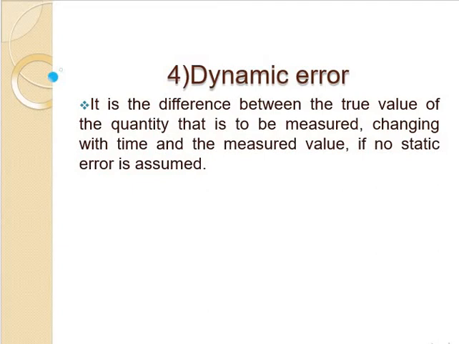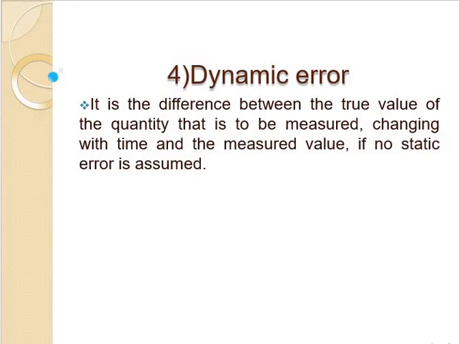With observation errors, instruments are better than people. Suppose we are reading 90 cubic centimeters, but we read 92 or 93. That is a human error, and it is called observation error.